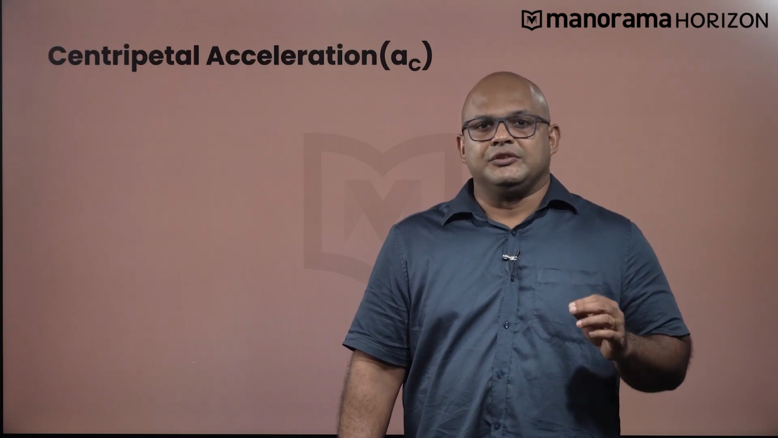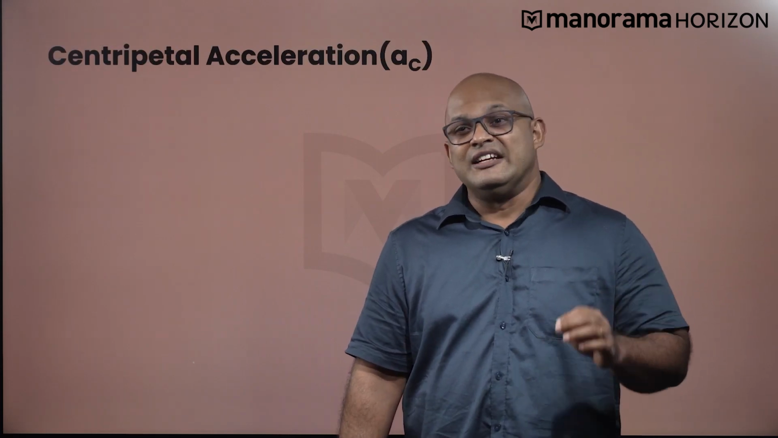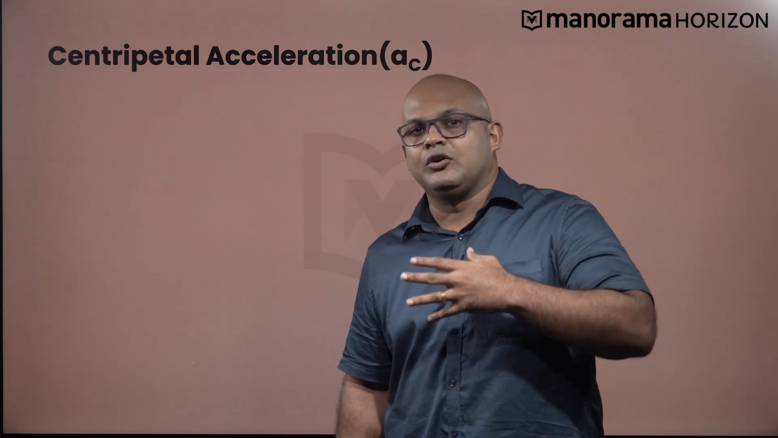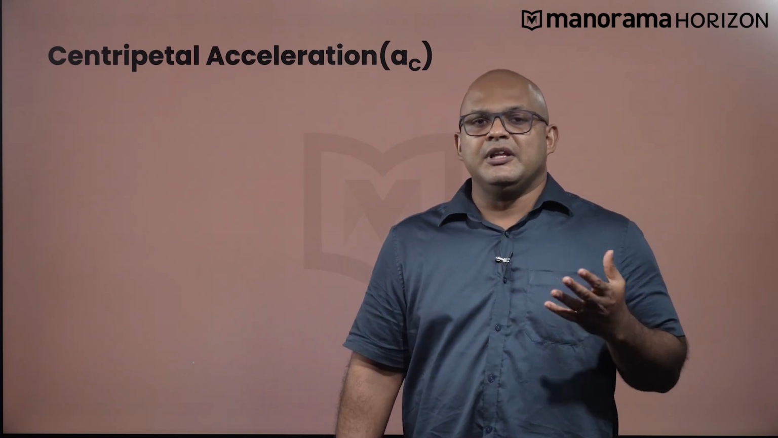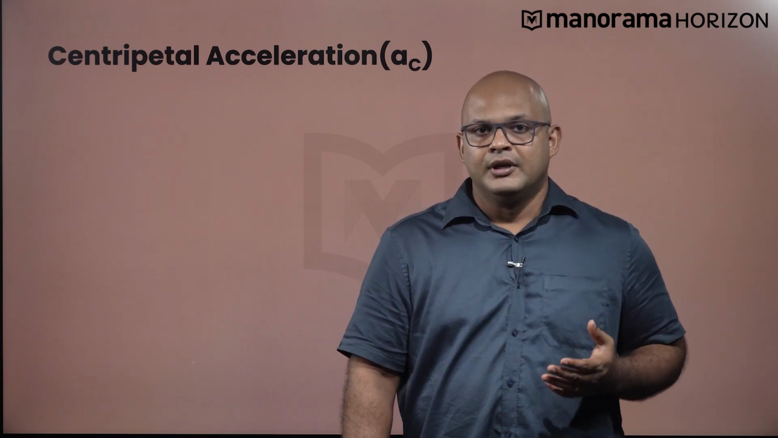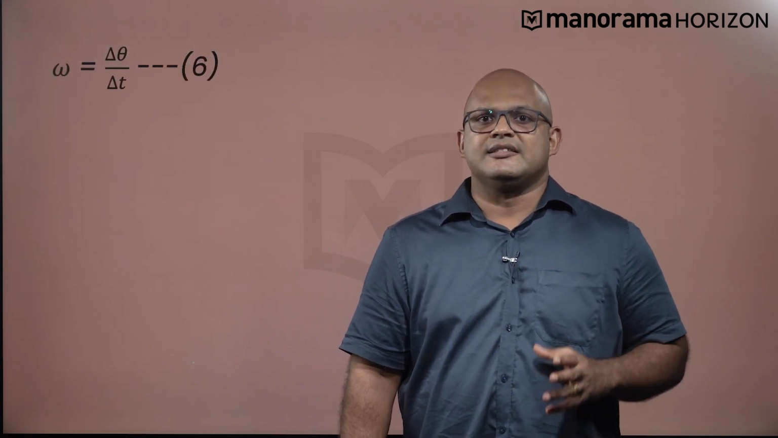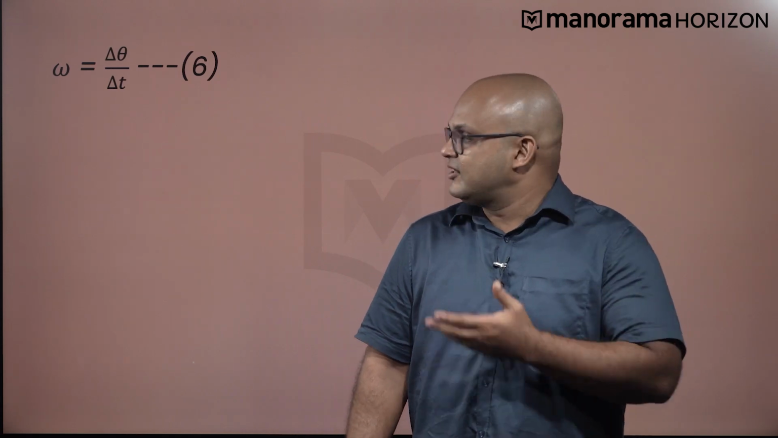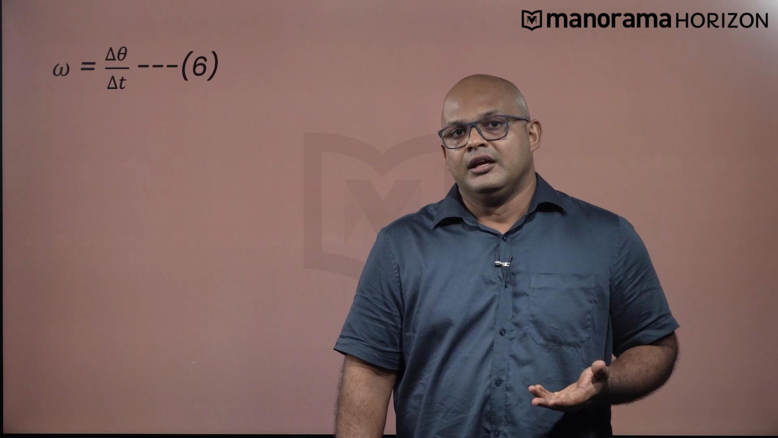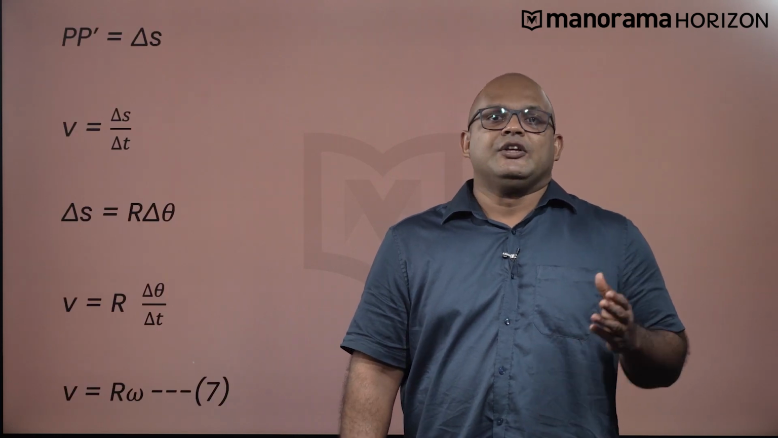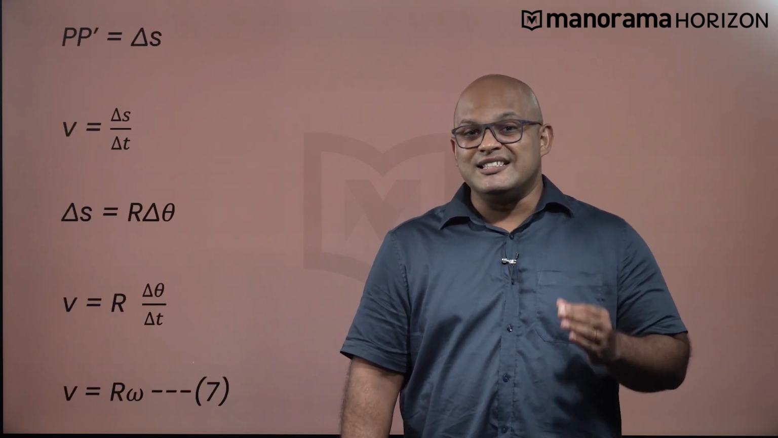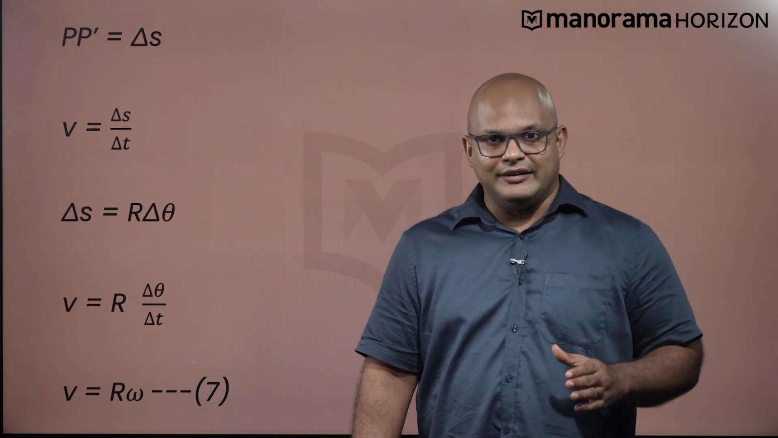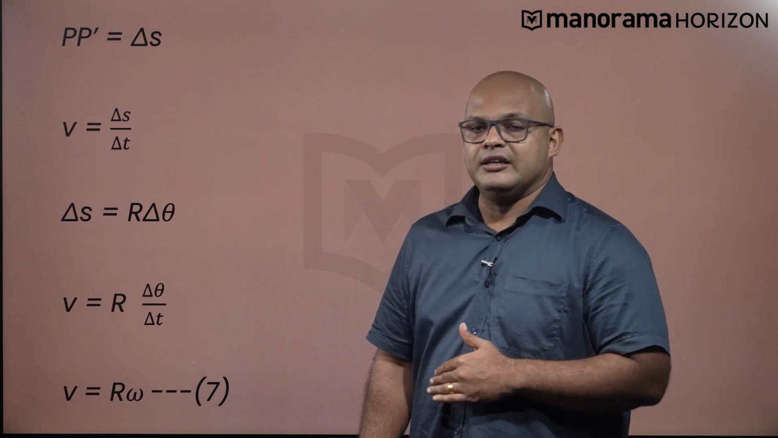Now this acceleration, which I mentioned earlier, is called centripetal acceleration. Why? Because it is always directed towards the center of the circle. Centripetal simply means center seeking. The angular velocity omega is given as the time rate of change of the angular displacement, that is delta theta by delta t. Now, if the distance traveled by the object during the time delta t is delta s, that is PP dash is delta s, then v is equal to delta s by delta t.